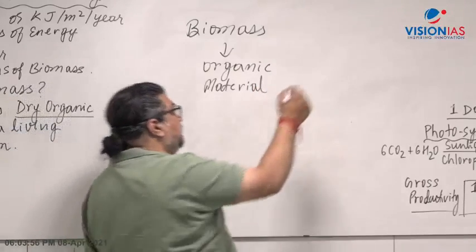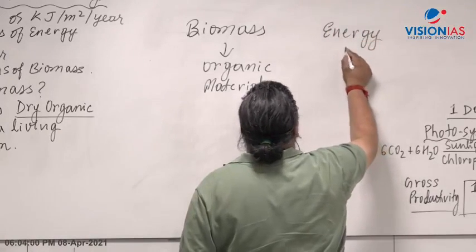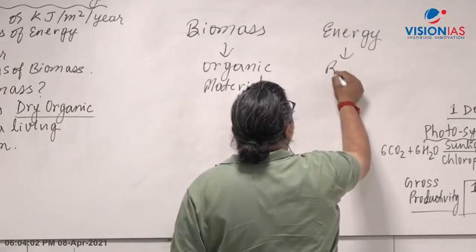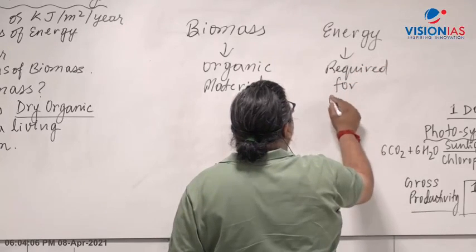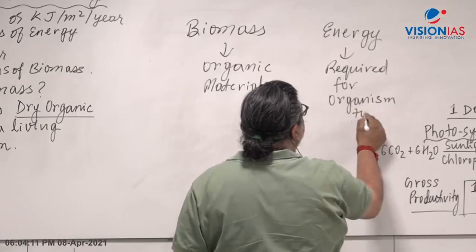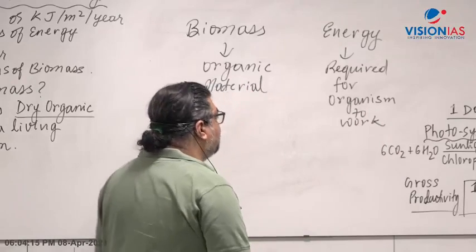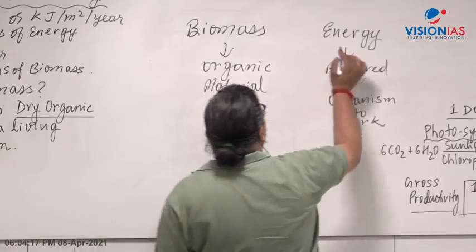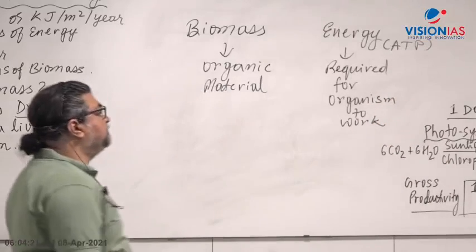Energy is what you require. This is the part which is required for a living organism to work, to carry out its activities. Energy is obtained from ATP, adenosine triphosphate, which gives energy.